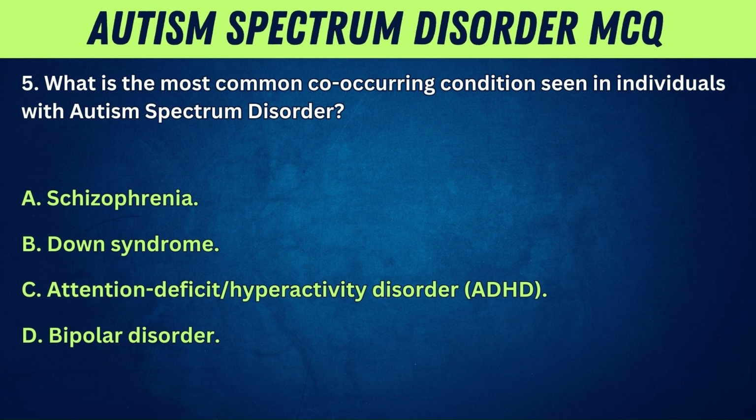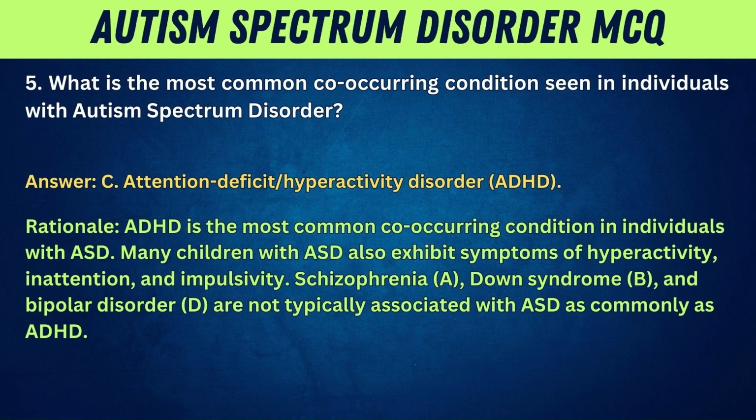5. What is the most common co-occurring condition seen in individuals with autism spectrum disorder? A. Schizophrenia. B. Down syndrome. C. Attention deficit/hyperactivity disorder, ADHD. D. Bipolar disorder. Answer: C. Attention deficit/hyperactivity disorder, ADHD. Rationale: ADHD is the most common co-occurring condition in individuals with ASD. Many children with ASD also exhibit symptoms of hyperactivity, inattention, and impulsivity. Schizophrenia, A, Down syndrome, B, and bipolar disorder, D, are not typically associated with ASD as commonly as ADHD.